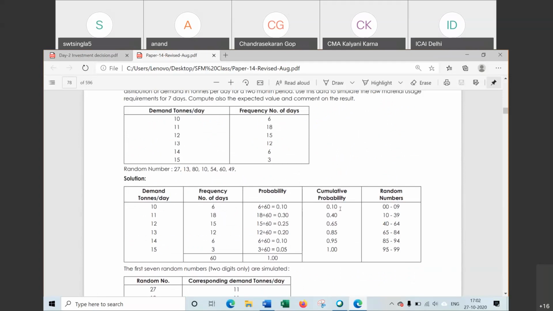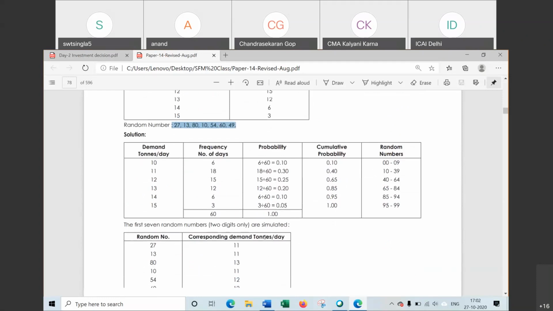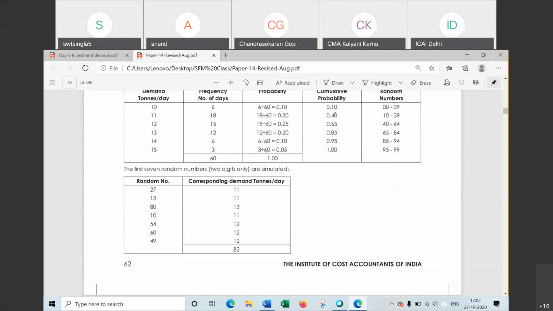Next one, find cumulative probability. Next one, allocate random numbers, and then find the random number. These values are given. Find the corresponding value related to these random numbers. So for 27, we have taken this value. In this way, we have to find.